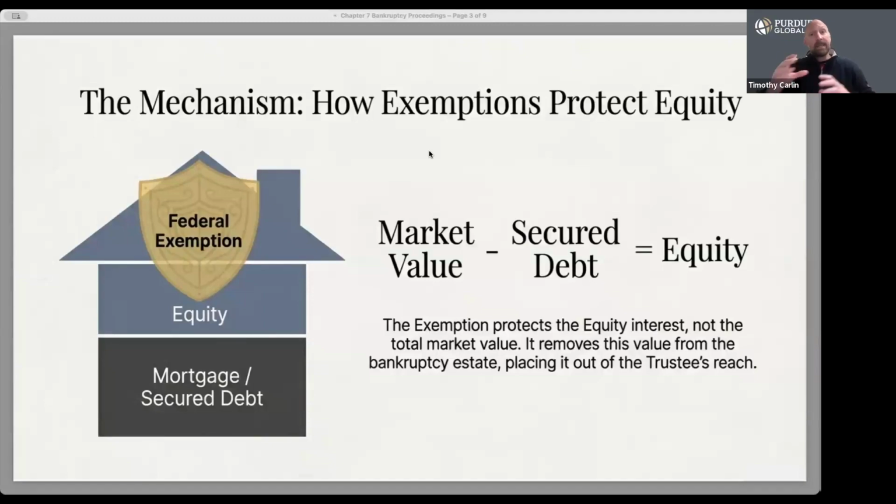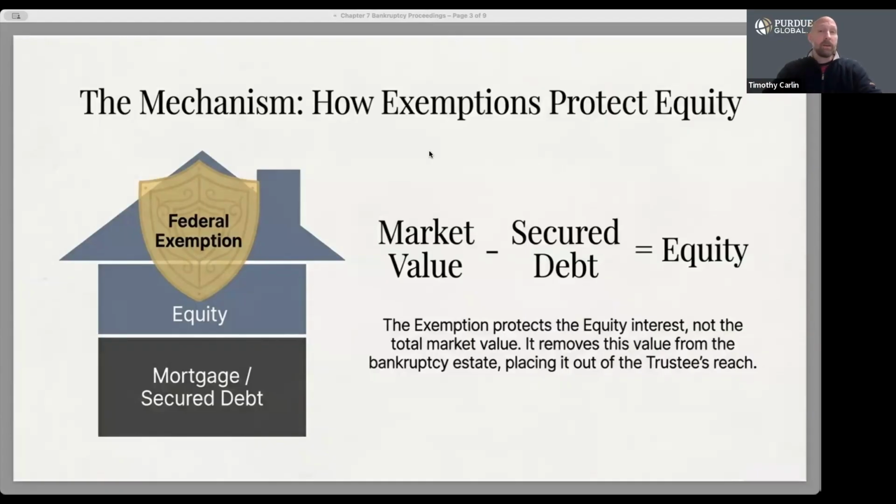If the exemption exceeds $10,000, the trustee cannot administer the property. But if the equity exceeds the exemption amount, the trustee can sell the property, pay off the mortgage, return the exempt amount to the debtor, and distribute the remainder to the unsecured creditors. This is why accurate valuations in Chapter 7 proceedings are essential.